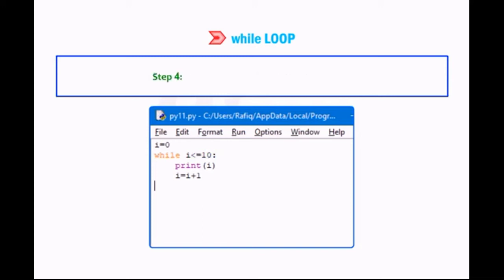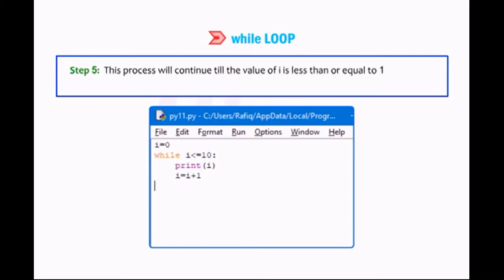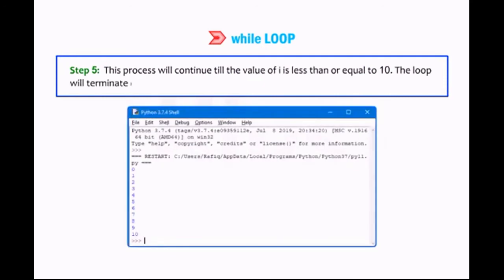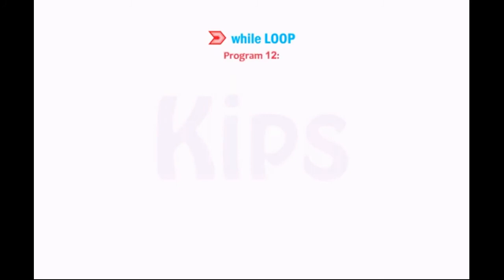Step 4. Increment the value of i by 1, that is, i equals i plus 1. Step 5. This process will continue till the value of i is less than or equal to 10. The loop will terminate once the value of i becomes greater than 10. Program 12.